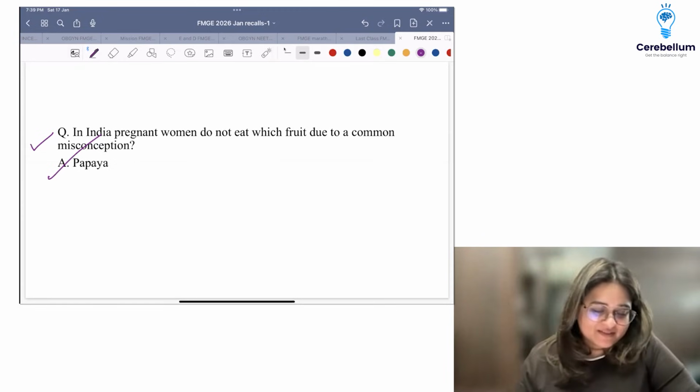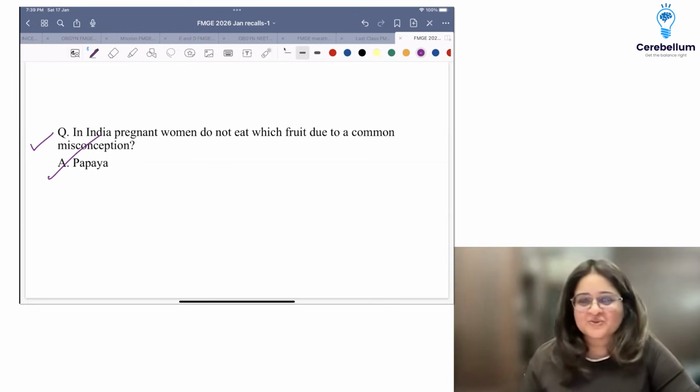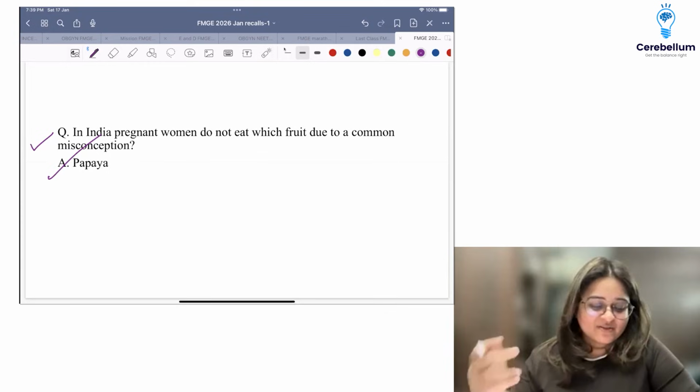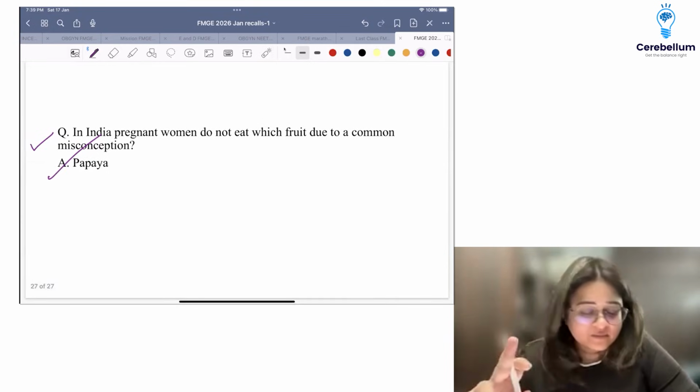So this is a PSM question. It's a gynae question also because this is commonly asked. All right, so I think that is what I have. I'll add the polyp question.